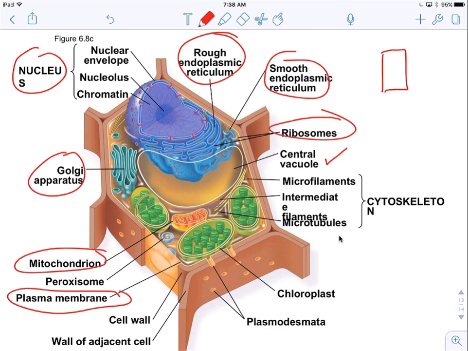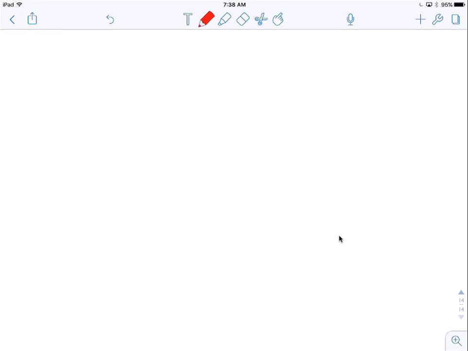There's a vacuole. Again, we don't care about the cytoskeleton. Chloroplast for photosynthesis. Cell wall to help with reinforcing the cell and giving the plant structure. And we're going to go over all these different organelles in the next screencast. So that's it. Introduction to the cell, and we're ready to go.